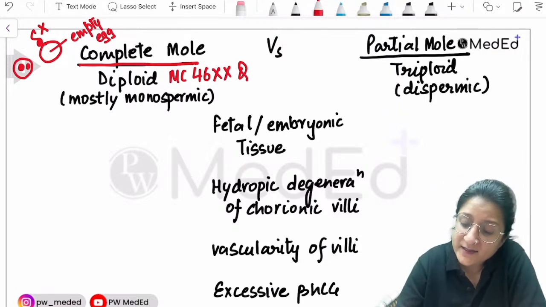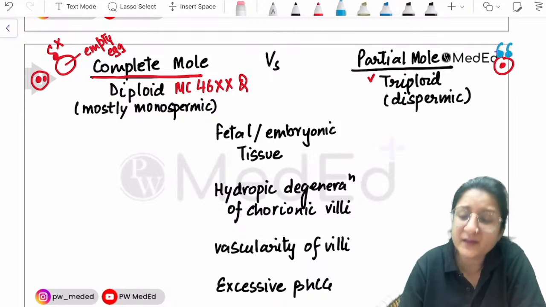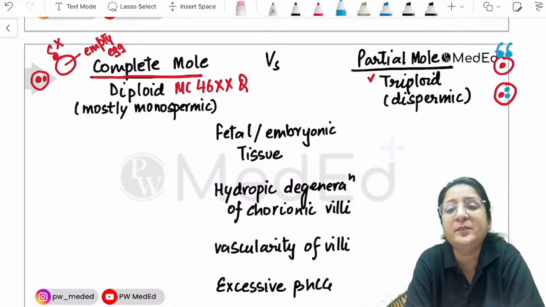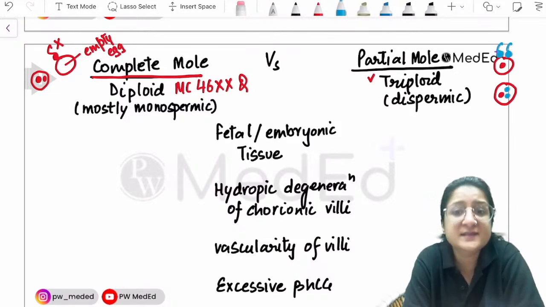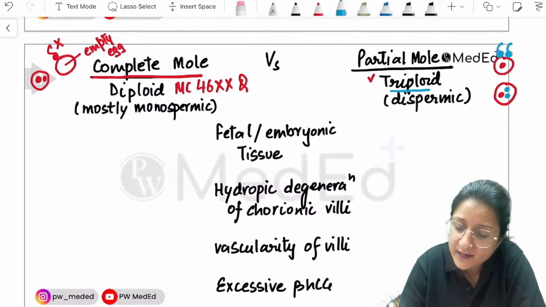Partial mole, on the other hand, is triploid. How is it triploid? There was an egg with its egg DNA, then there were two sperms, dispermic, which fertilized this egg, and we got a conceptus with maternal DNA and paternal DNA also. We got a triploid conceptus. So this triploid, dispermic conceptus is a partial mole. Keep that in mind: partial mole is triploid.